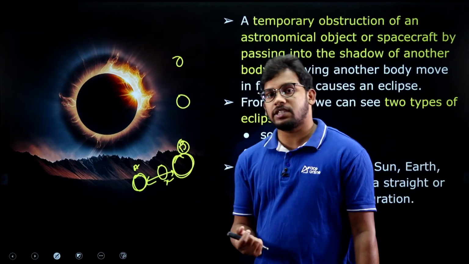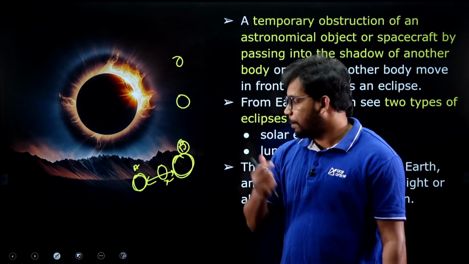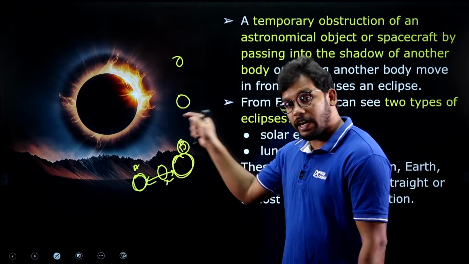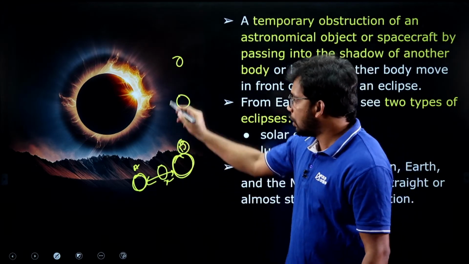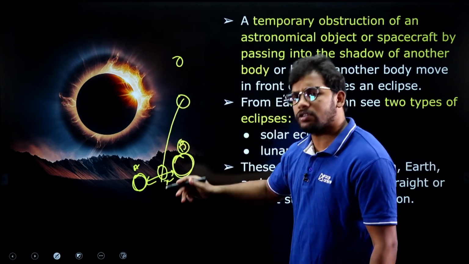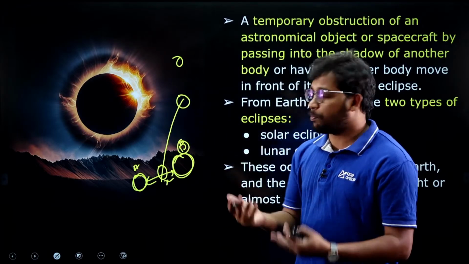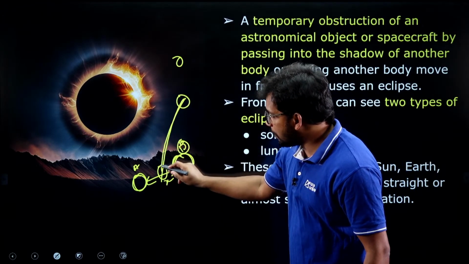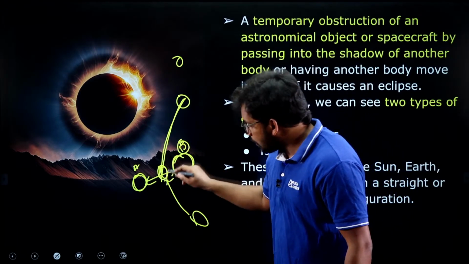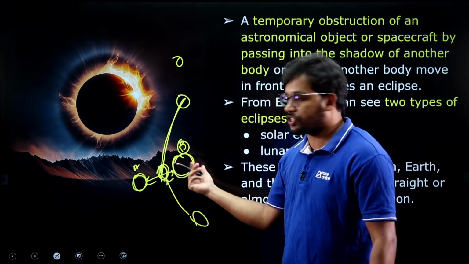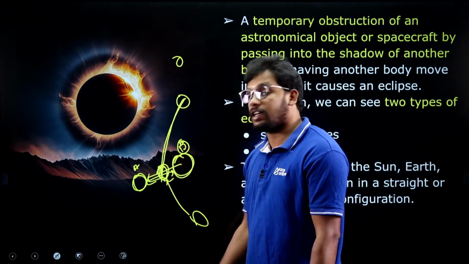So an eclipse means a temporary obstruction, or any temporary discontinuity made by any other space body between these two already existing space bodies. So this body may come here because of various reasons, scientific studies are still going on, the space objects keep on moving. So this object will come in between for a temporary period, and then it will move somewhere else. So this temporary phenomenon where there was an obstruction between these two bodies is called an eclipse.